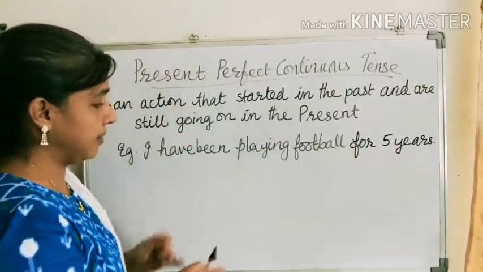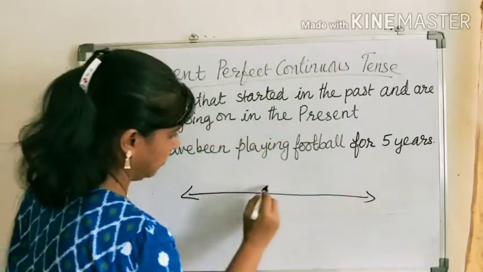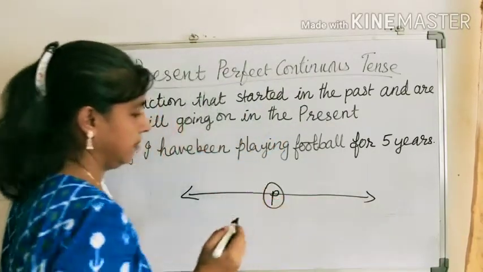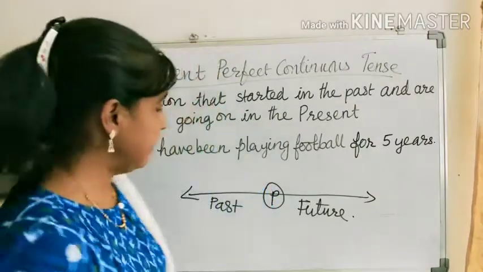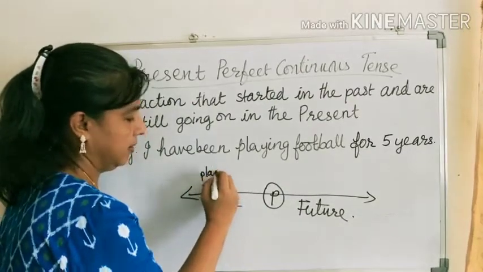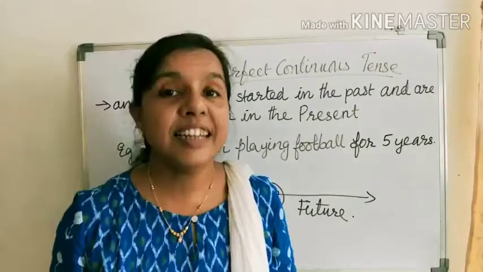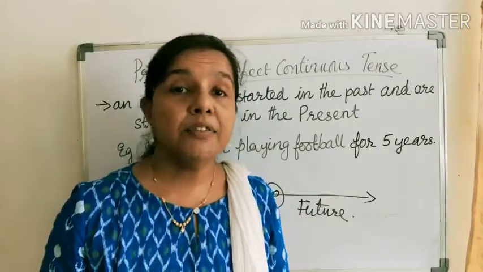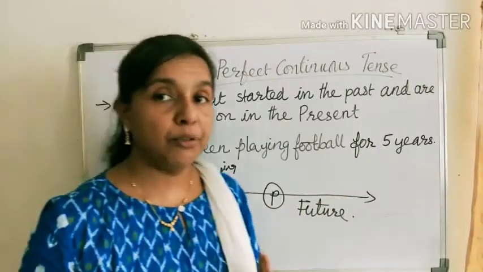See the timeline. It looks like this: the event of playing started in the past and still it is relevant in the present. Here we give more importance to the duration of time, for 5 years.